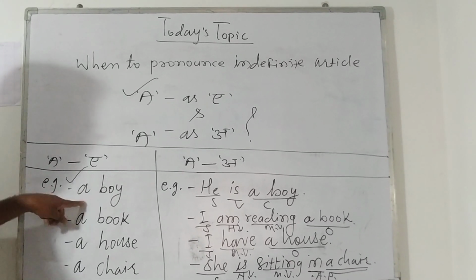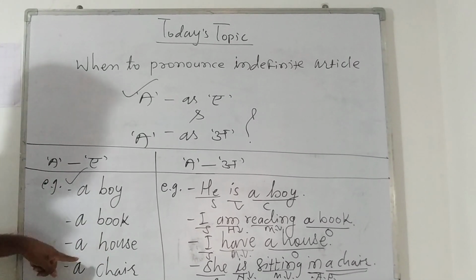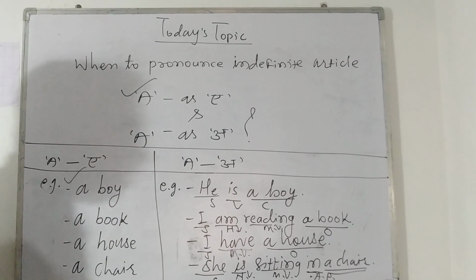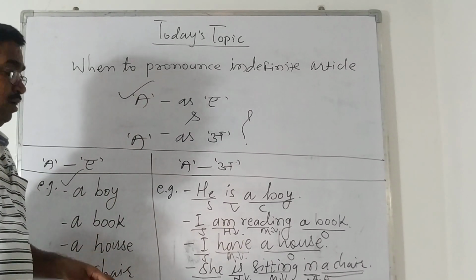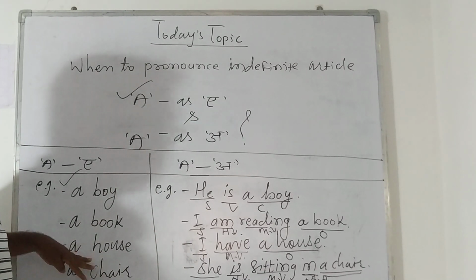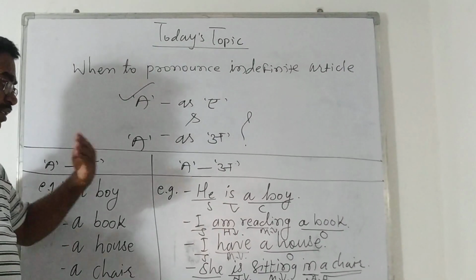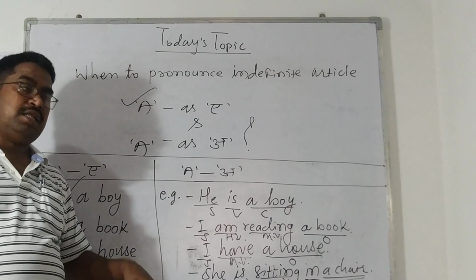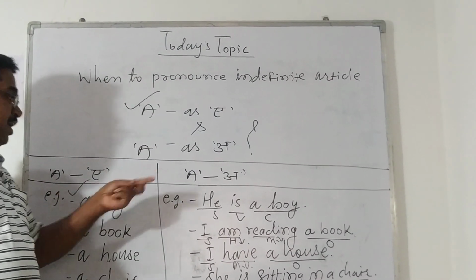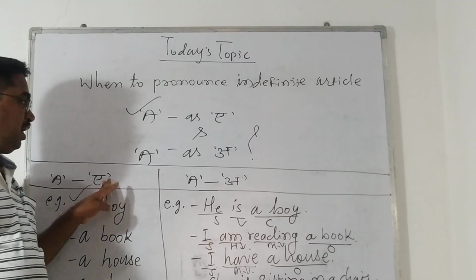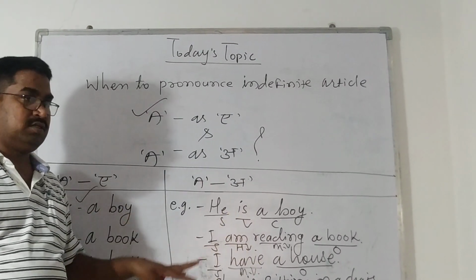For example, a boy, a book, a house, a chair, a girl, a tree, a dog, a pen, etc. But when these singular nouns come in a sentence or are part of a sentence, at that time the pronunciation of the article a is not "ay" but "uh".